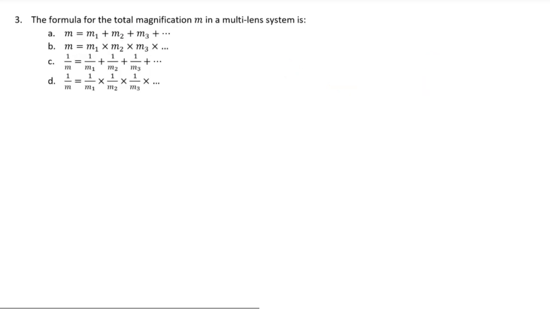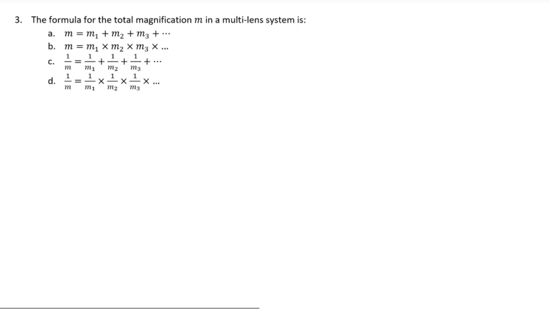Finally, this question has to do with a multiple lens system. Again, as I stressed, there is a much more complicated series of questions relating to a passage on multiple lens systems in one of the samples we have provided. This question instead simply asks, what is the equivalent magnification of a multiple lens system? Is it the sum of each individual magnification? Is it the product of each individual magnification? Is the inverse of the equivalent magnification equal to the sum of the inverses of each individual magnification? Or is the inverse of the equivalent magnification equal to the product of each individual magnification?